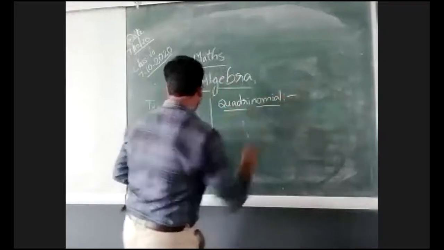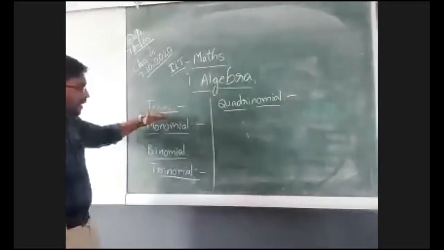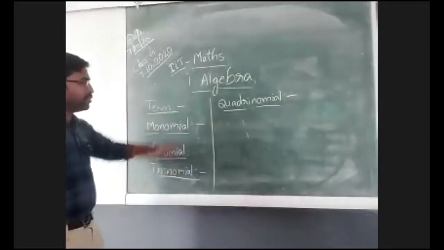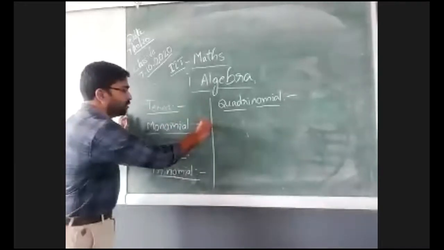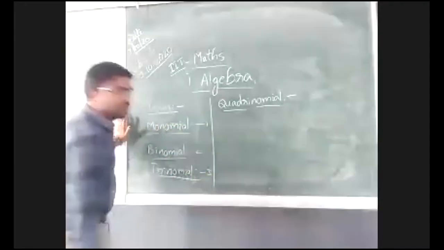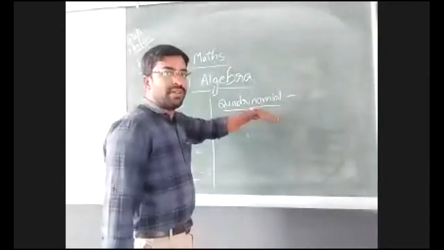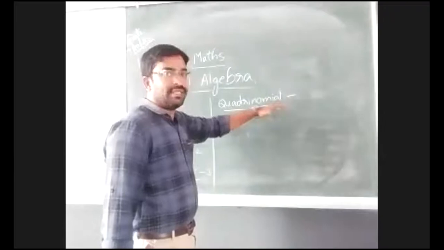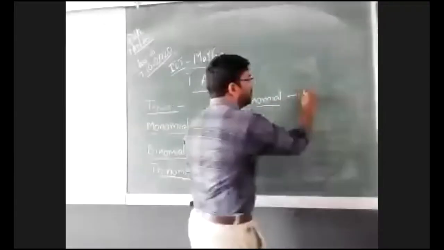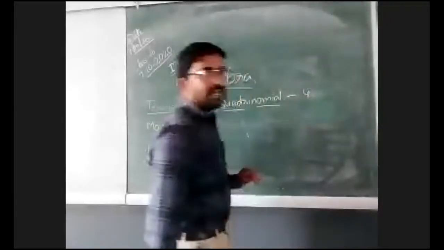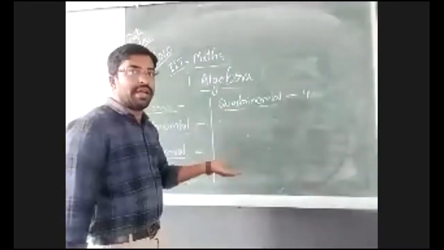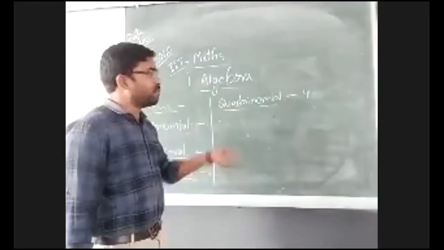If you see here, we are getting all types in one order: one term, two terms, three terms. So obviously, quadrinomial means how many terms? Guess it: four terms. If an expression contains four terms, it is a quadrinomial.